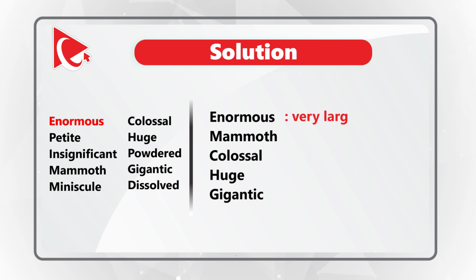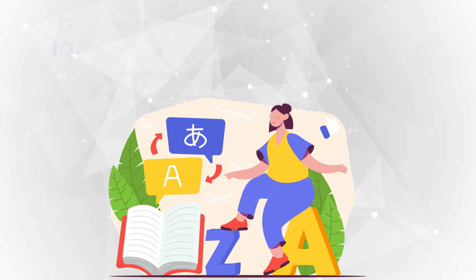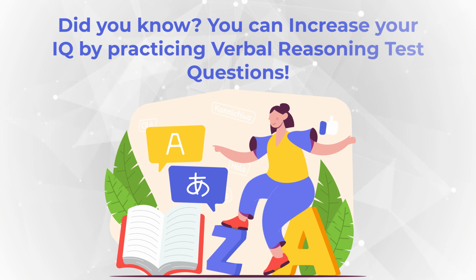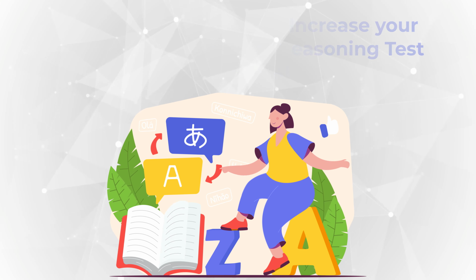Enormous means very large in size. Mammoth means huge. Colossal means extremely large, as well as the word huge has a similar meaning of extremely large. And then finally, the word gigantic means an item of a very large size. And finally, something you may or may not know. Practicing questions like this not just helps you increase your English vocabulary, but also increases your IQ.